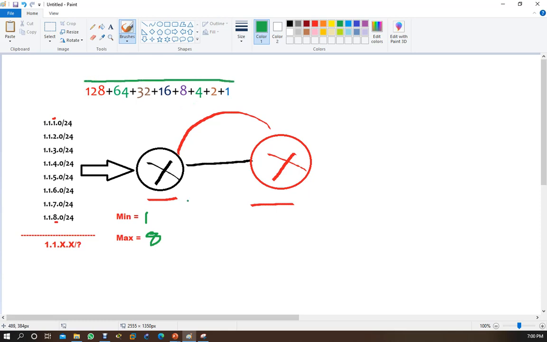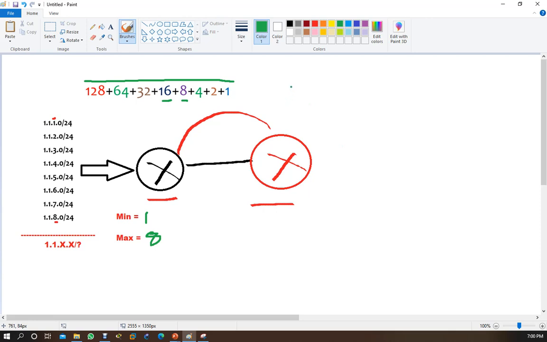Okay, so your minimum is 1 and maximum is 8. So if you say that okay, I need 8 IP addresses, where can you get 8 IP addresses? Can you get 8 IP addresses here? So you will say okay, I can get 8 IP addresses here in this 8 block. Then you will say okay, let's write it. Then how will you get 8 IP addresses?